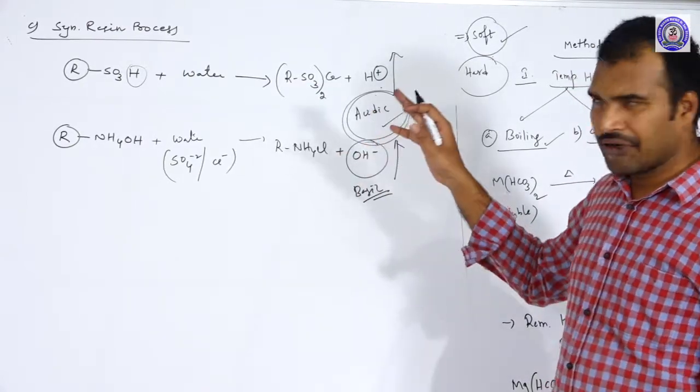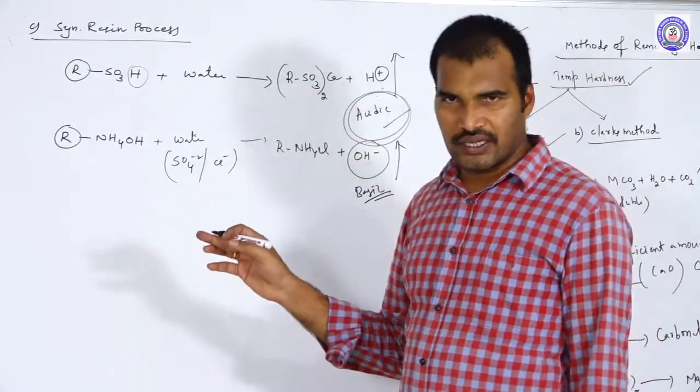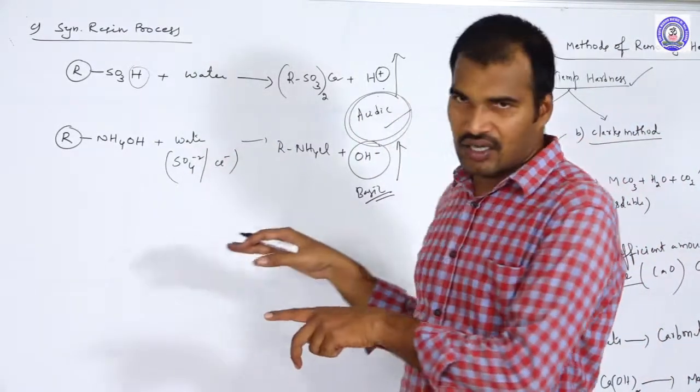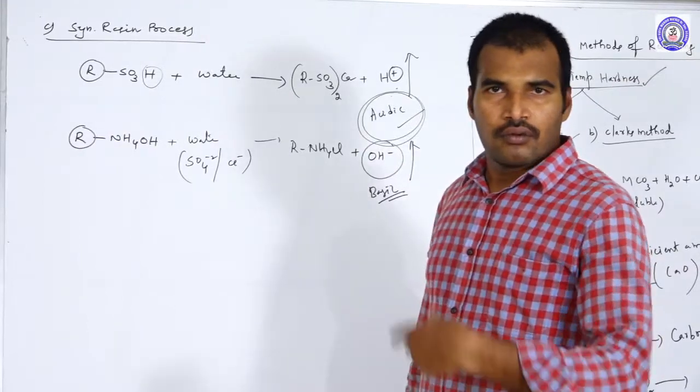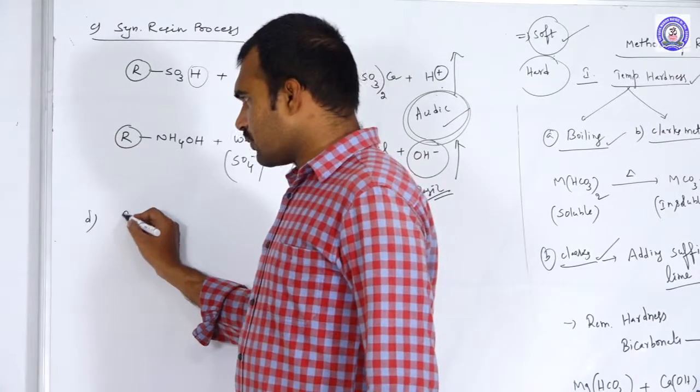So there is a drawback with these resin methods. That is why we don't follow this method. Either the water becomes acidic or basic after the removal of the ions. Okay, next, the fourth one, the last one, the Calgon method.